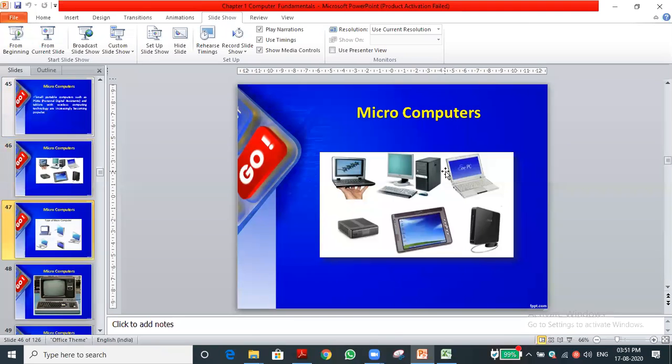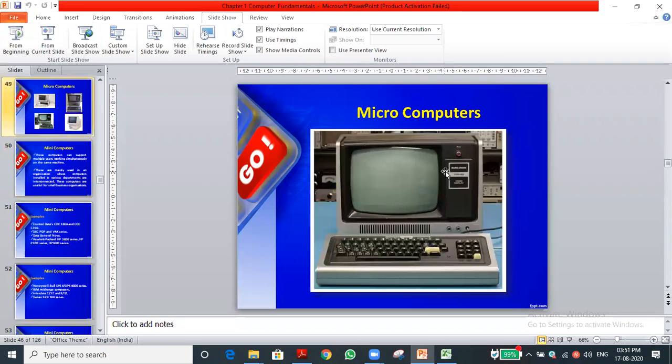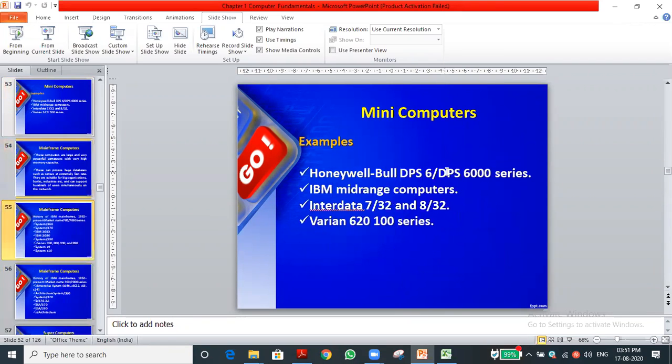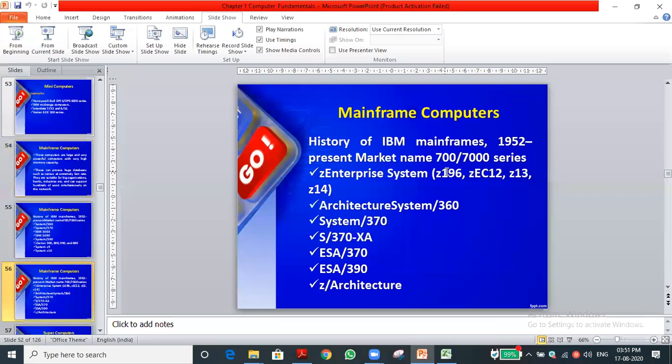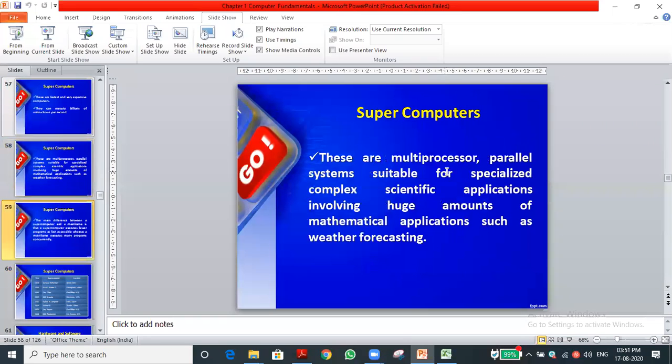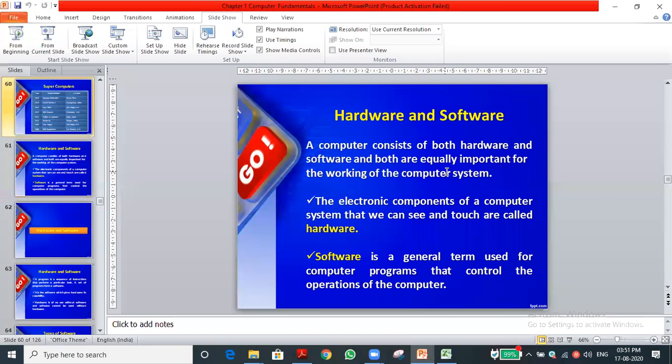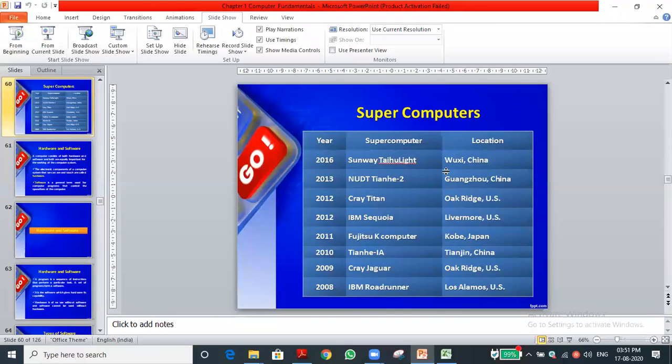So microcomputers, we discussed that, the olden days computers. And supercomputers, these are all examples of supercomputers. Wherever it was launched, it is now updated up to 2016, and now it is after that. In India, the first supercomputer is Param, that is the Param 1000. That is our supercomputer. Nowadays, we are also developing one more supercomputer.